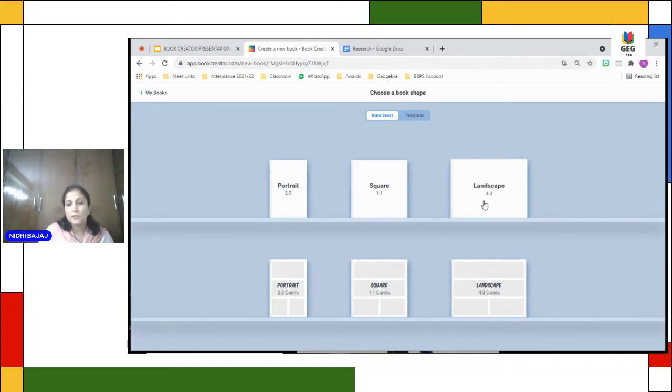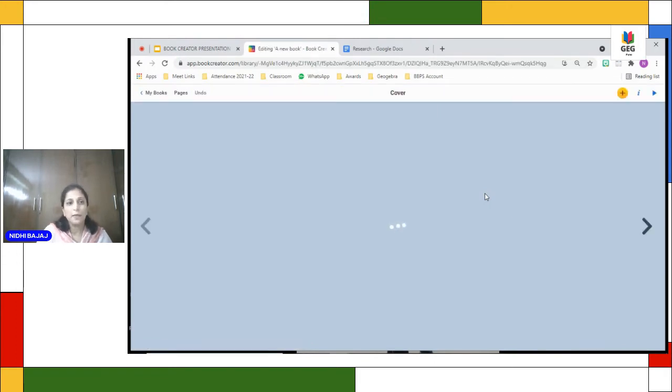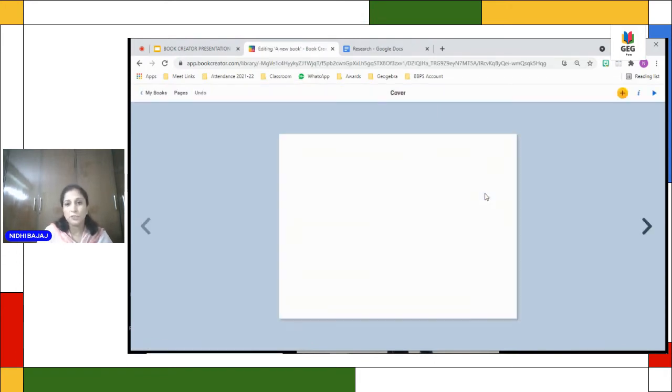So first, I'm clicking on normal without the comic feature. When I click, the first page is my cover page. Here I get a plus button. Plus is where you add an item to your pages. It is always used to add items to your pages.